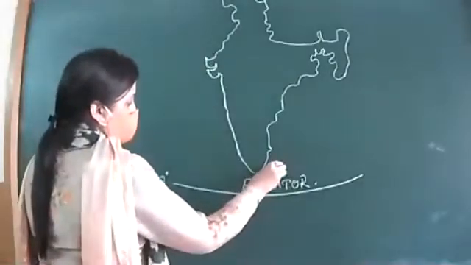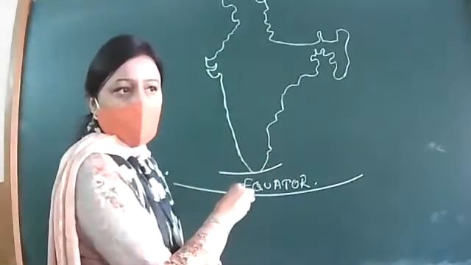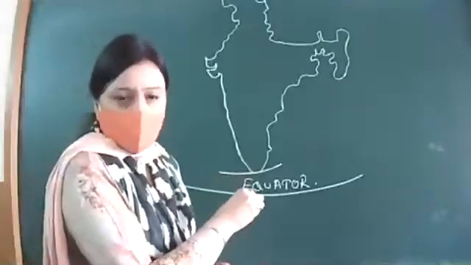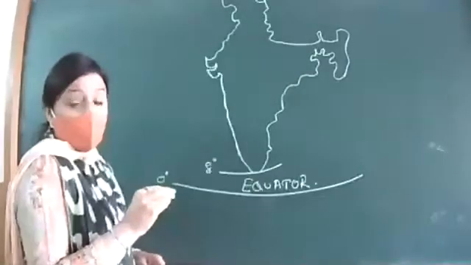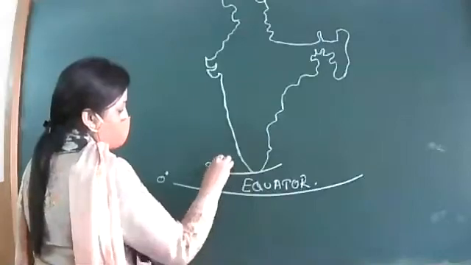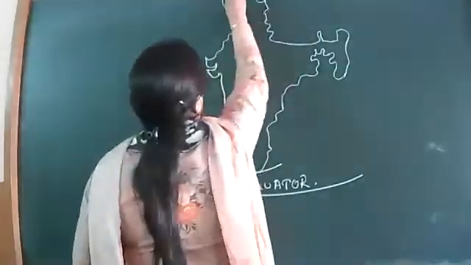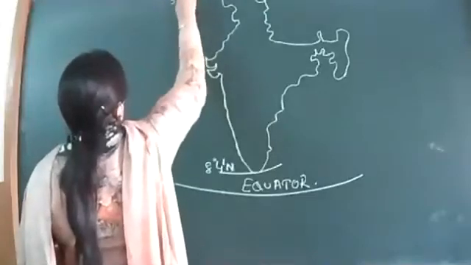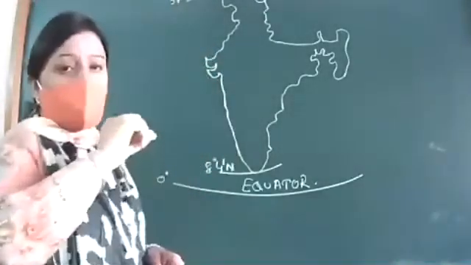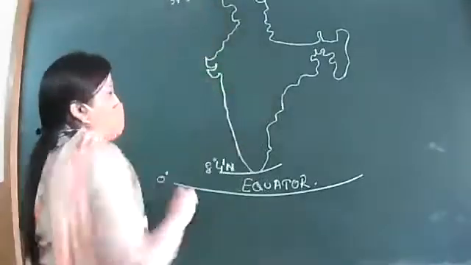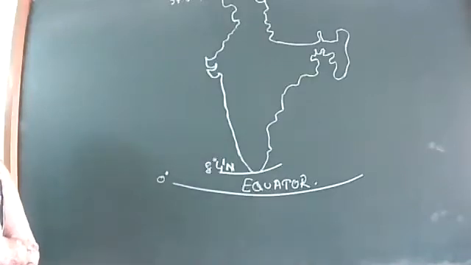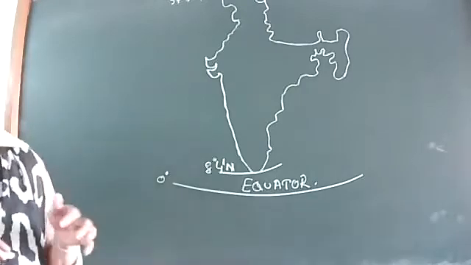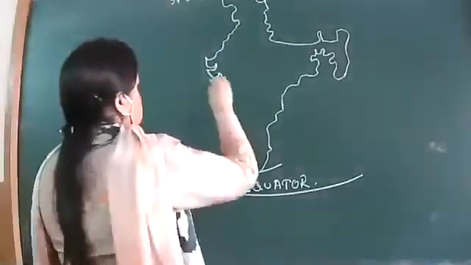Ma'am, it is 2 degree 4 minutes east. Who's giving this answer? Wrong answer. Latitudinal. Ma'am, 8 degree 4 minutes north, 37 degree 6 minutes north. That's correct. This is the latitudinal location of India: 8 degree 4 minute north to 37 degree 6 minute north. India lies in between these two latitudinal lines.